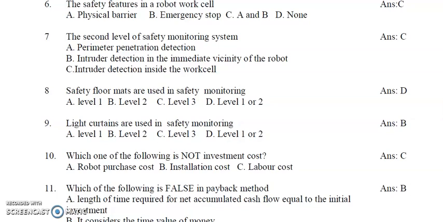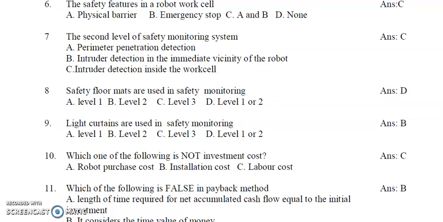So a physical barrier prevents entry into the robot work cell. Emergency stop: if there is any problem in the robot work cell, we can make the robot come to a halt by means of an emergency stop, right? So both safety features, physical barrier and emergency stop, are safety features in a robot work cell.